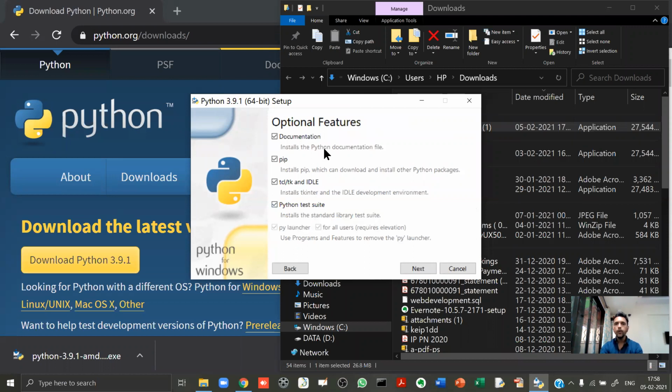So now I want you to read all these things over here. It says, see this pip. Okay, this is something very important. It says installs pip, which can download and install other Python packages. Now, what exactly this pip is, I'll tell you very soon. Then it also says installs tkinter. I hope you remember what is tkinter. I spoke about it just now. Installs tkinter, and IDLE development environment. Now, tkinter is basically a module. It is basically a package.